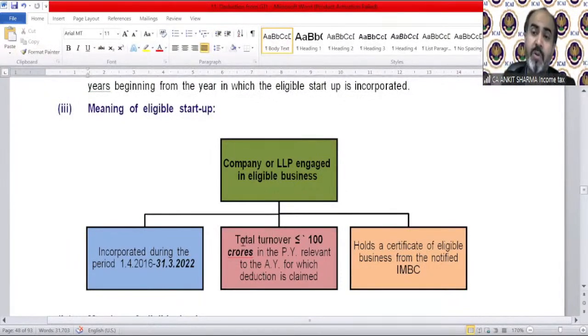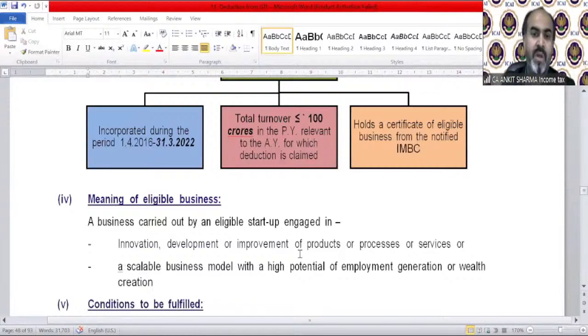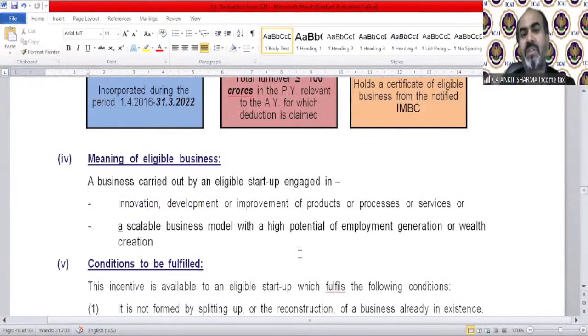Total turnover should be less than or equal to 100 crores in the previous year relevant to the assessment year for which deduction is to be claimed. The company holds a certificate of eligible business from the notified Inter-Ministerial Board, of course. Meaning of eligible business: a business carried out by an eligible startup, meaning there should be some innovation, development or improvement of product or process or services. A scalable business model with a high potential of employment generation or wealth creation.